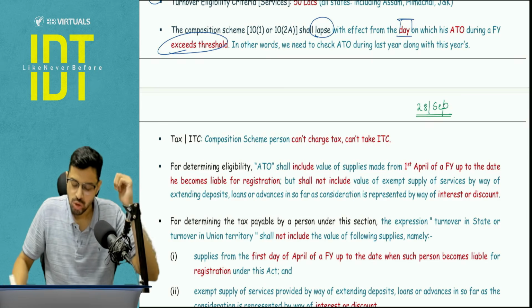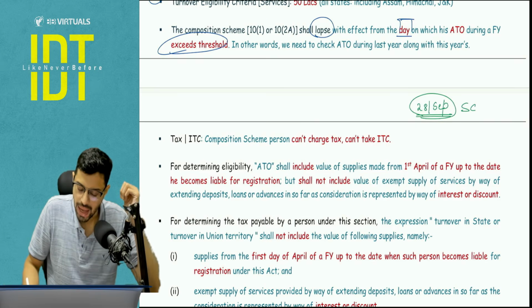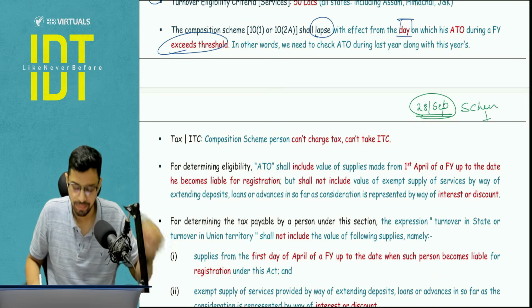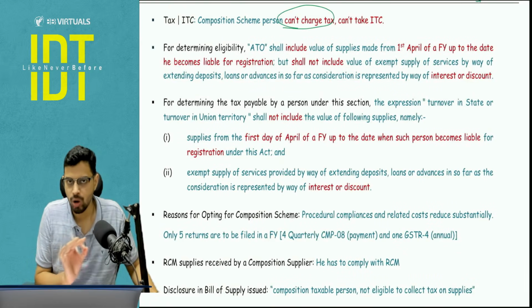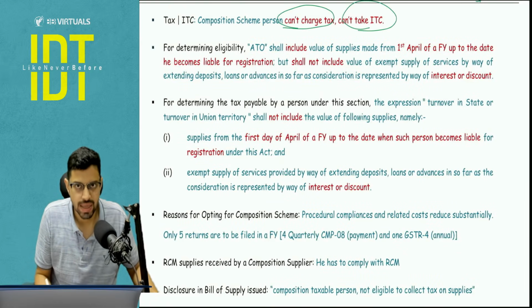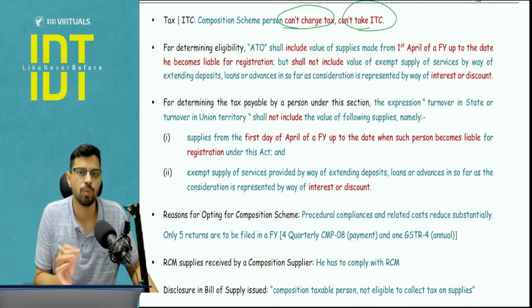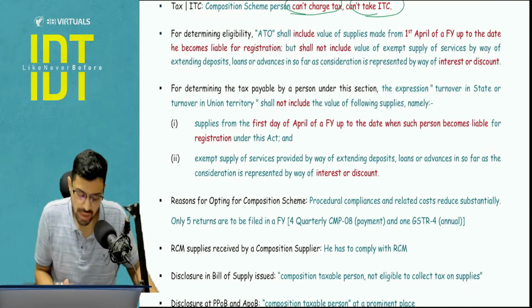150 lakhs, let's say. So from 28th September, your scheme will lapse and you will have to go into the regular scheme. As I told you, you're not going to be taxing anyone. You're not going to be charging tax, and you will not be taking ITC. Whatever the composition levy is there, you're going to pay from your own pocket. These 2 points I will cover in a couple of minutes with a small example.